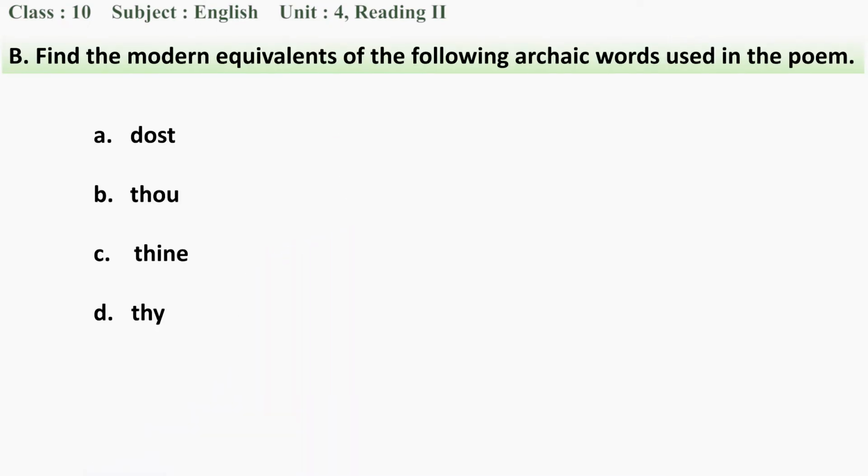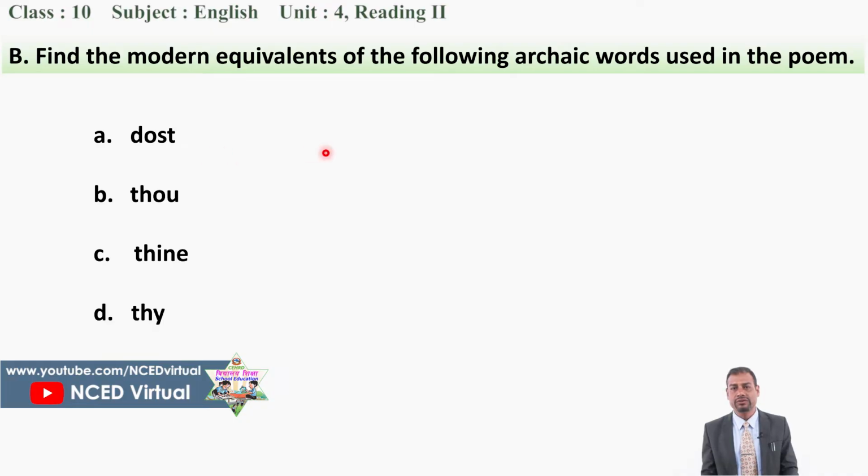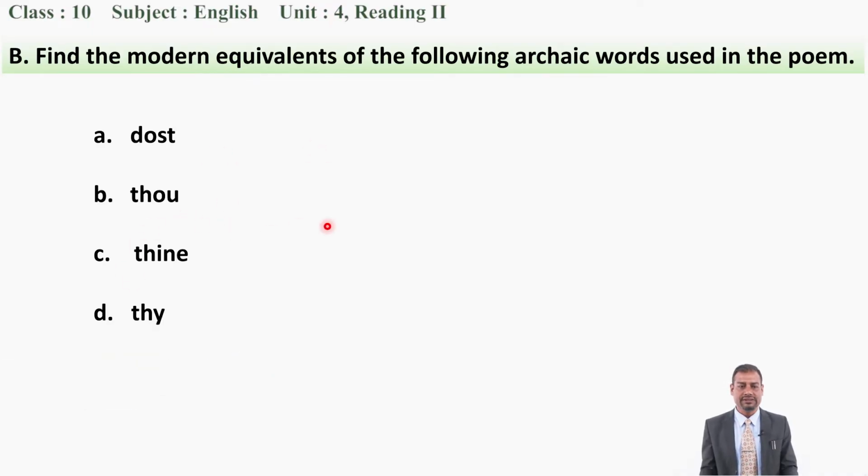Good. Now after this, we have again another task, that is find the modern equivalents of the following archaic words used in the poem. These words are used in our Old English, but these days we don't use these words. So you have to find out modern equivalents. Instead of dust, what do we use? Instead of thou, what do we use? Instead of thine, what do we use? Instead of thy, what do we use? So please do it now. Are you doing? Okay, good.